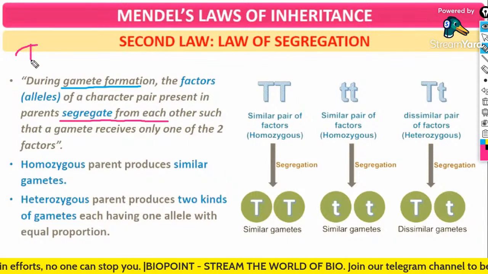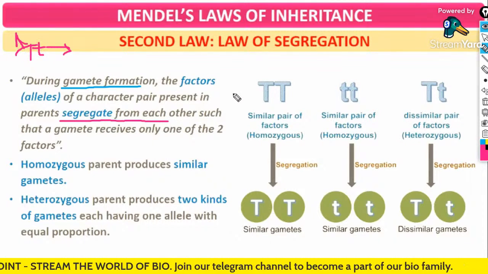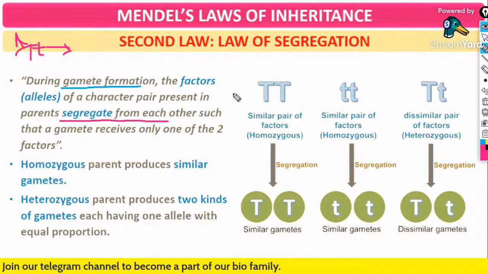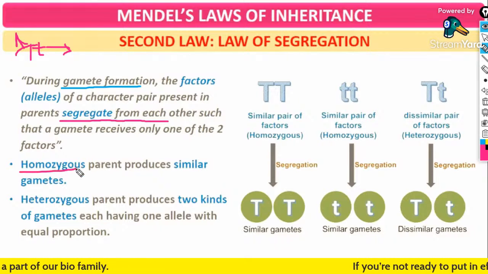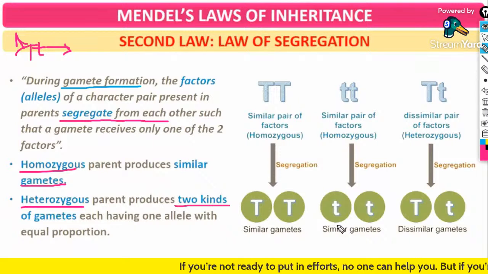That is, if it is occurring as capital T, it will split up into offspring. Okay, it will segregate from each other into the respective gametes. Okay, homozygous parents produce similar gametes, whereas a heterozygous parent produces two different types of gametes.